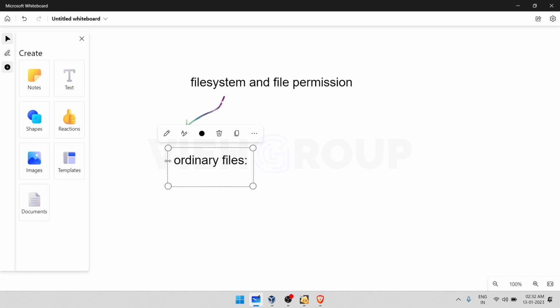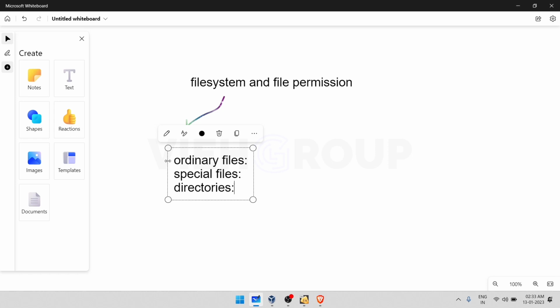Another type is special files, which are files that give access to hardware devices. And third and last is directories, which contain both ordinary and special files. This is the hierarchy we have in the file system.